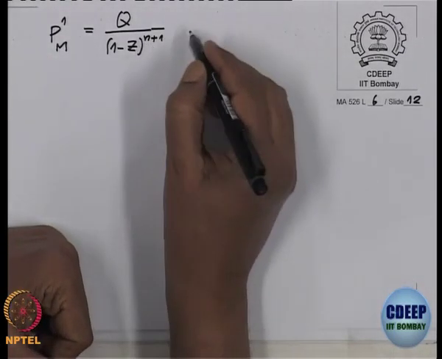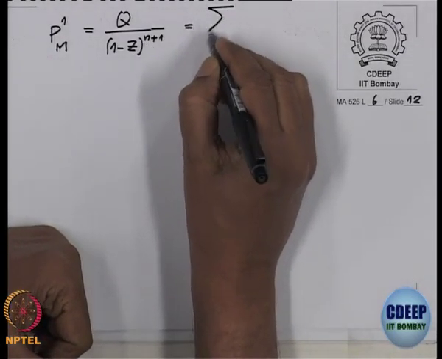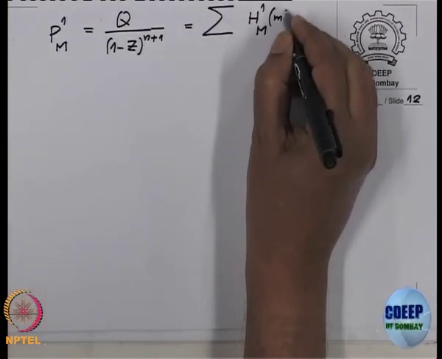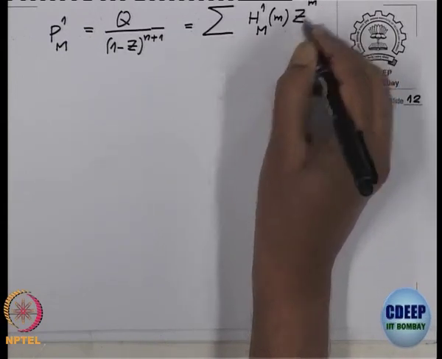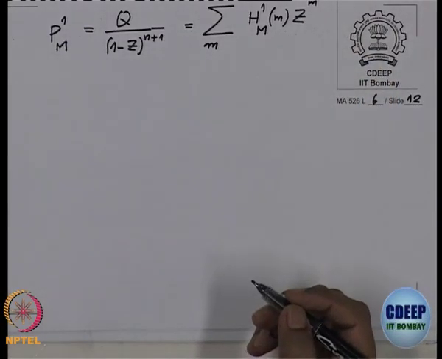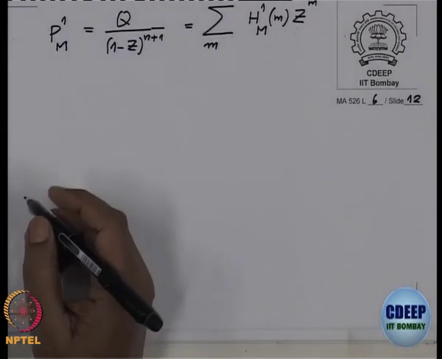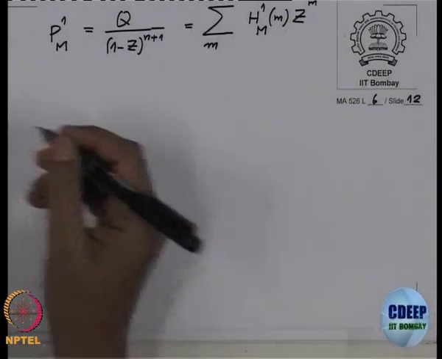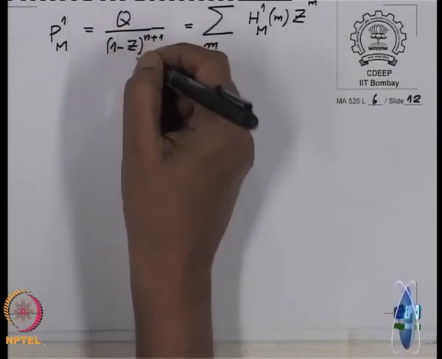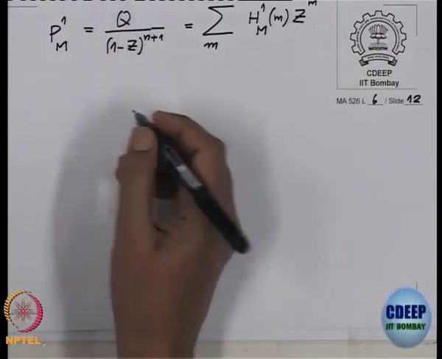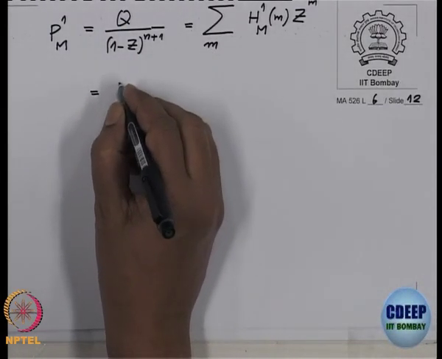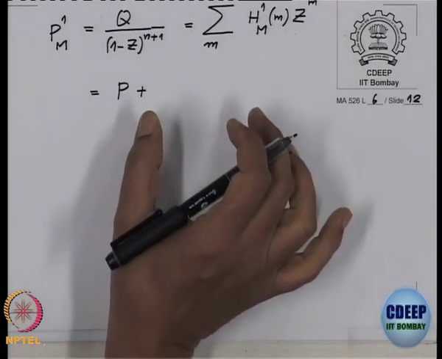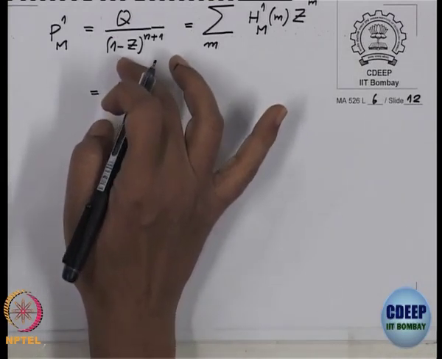R, and this is also written as a series, h1m at m, z power m. Now the first thing I am going to do is divide the q by this and write it as some polynomial p plus the remainder divided by the denominator.